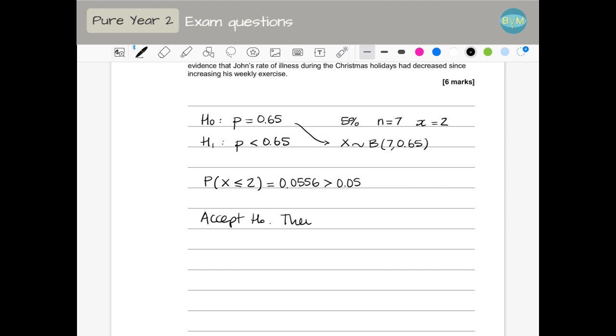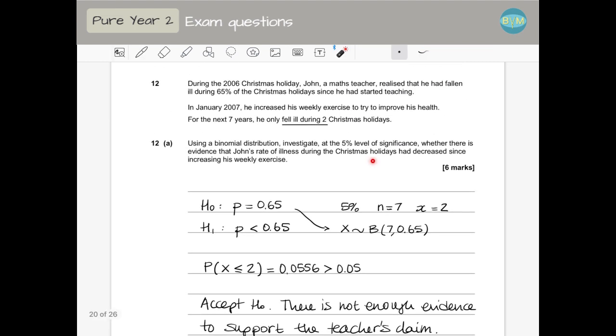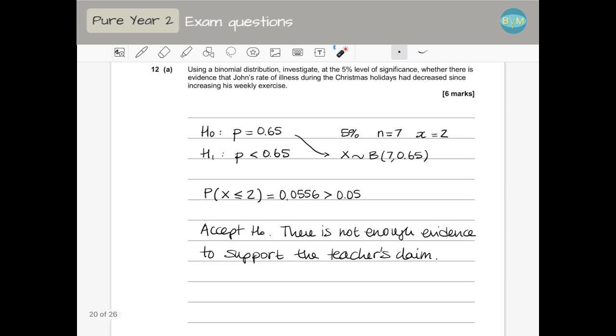There is not enough evidence to reject, or to support the claim, if you want. To support the claim that he has fallen ill less. To support the teacher's claim, assuming that the probability of falling ill has decreased. So that's this part.